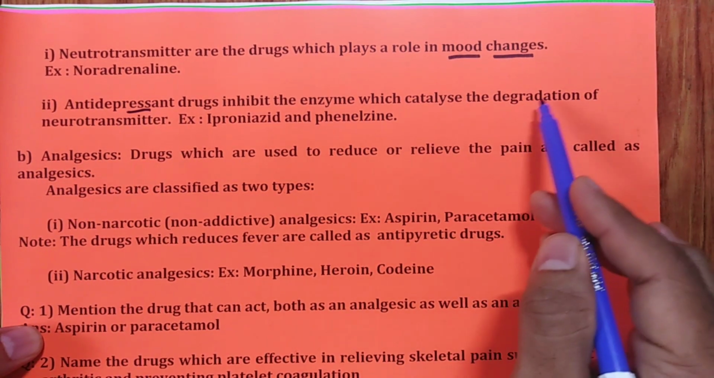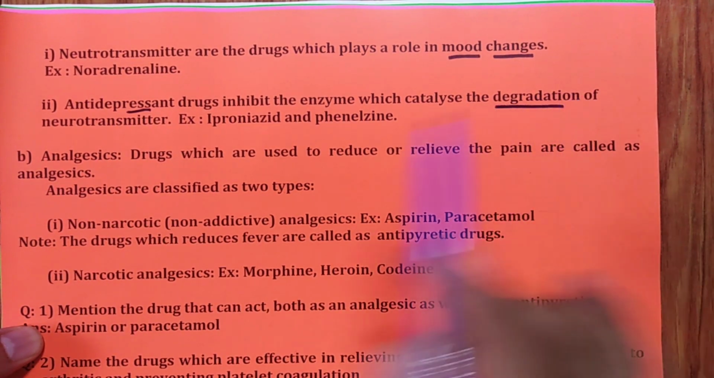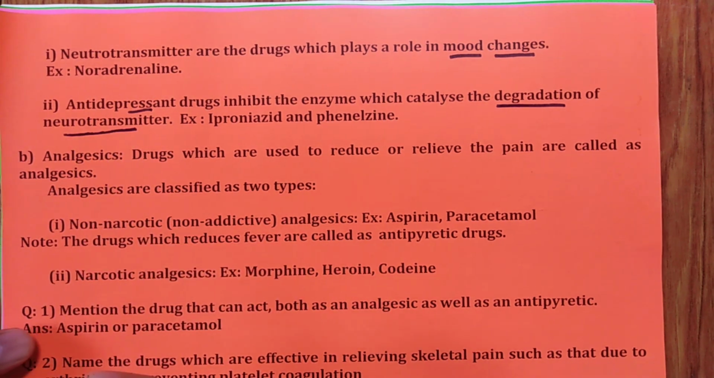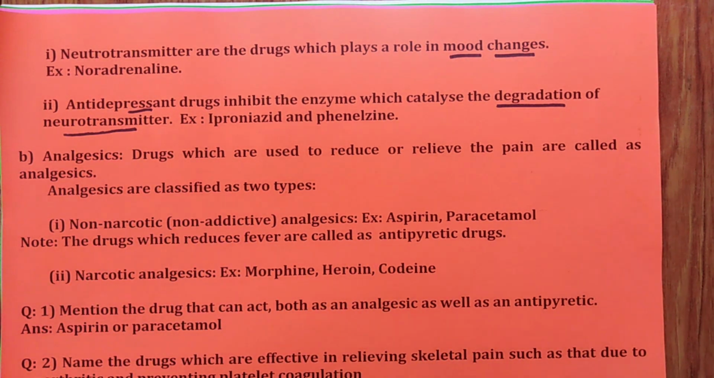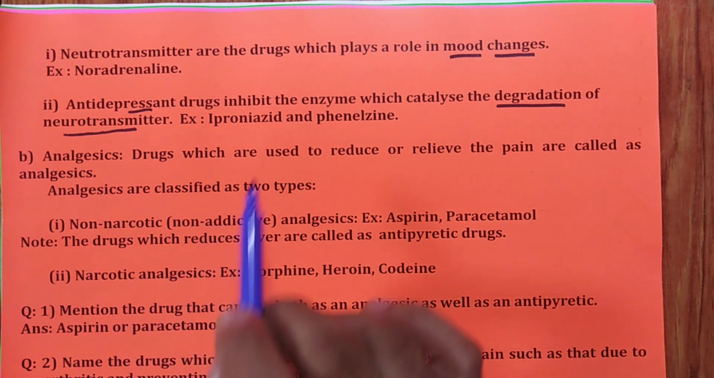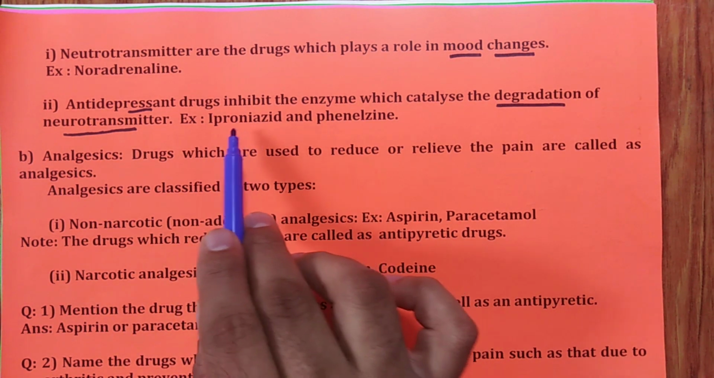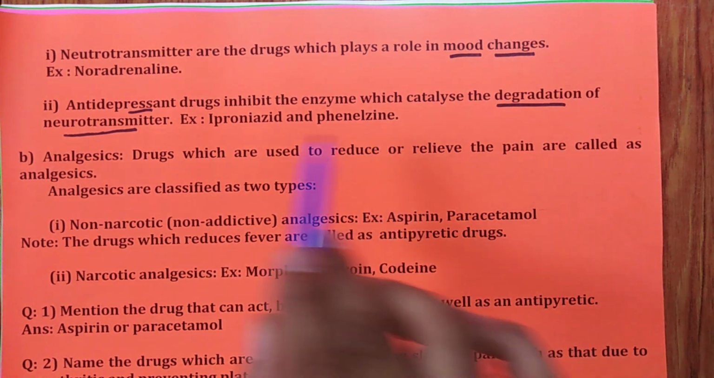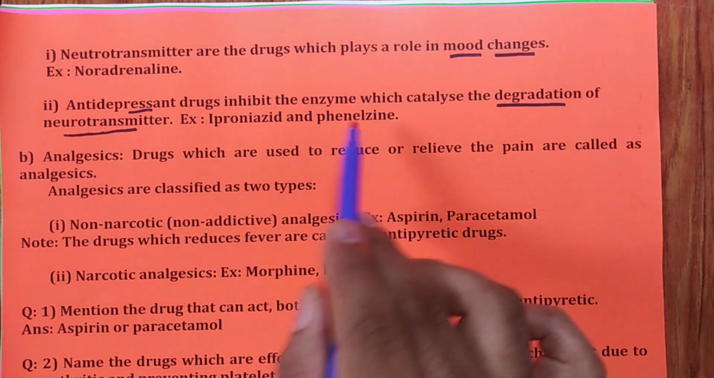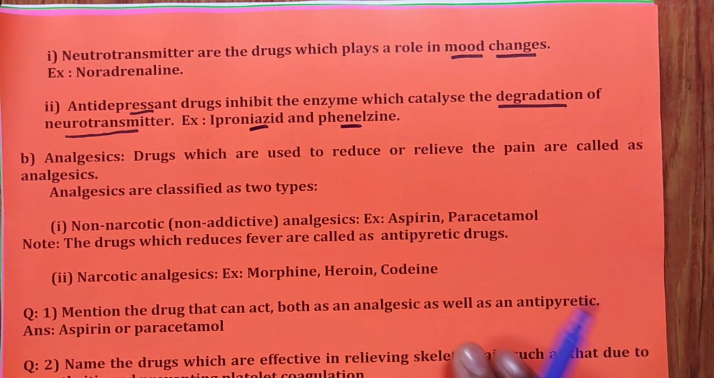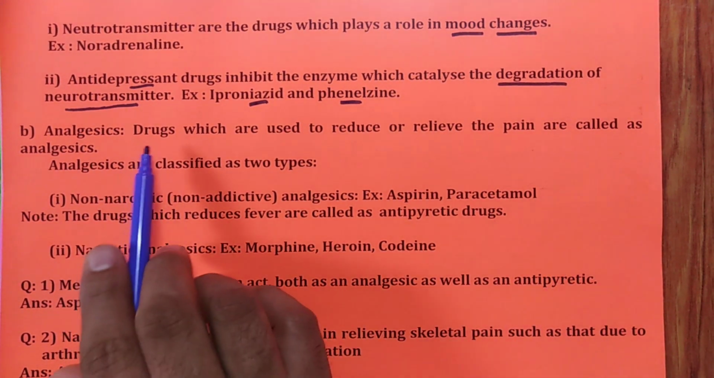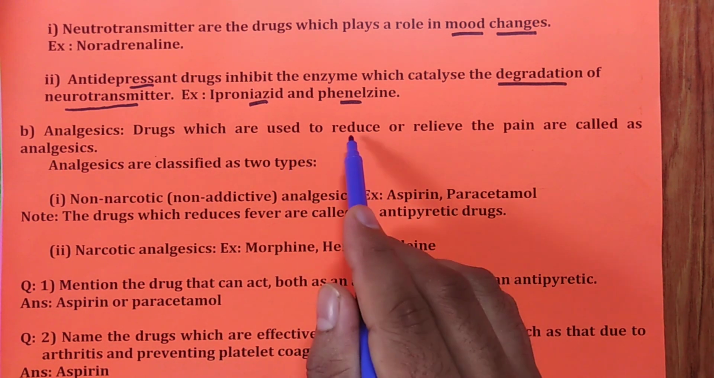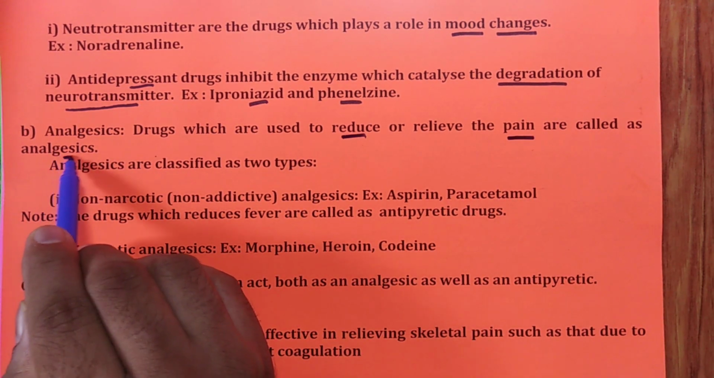As the name indicates, there is degradation of the neurotransmitter. The enzyme which is needed for the degradation is inhibited by these drugs. So iproniazid and phenelzine are examples. Iproniazid and phenelzine are examples for this. Remember that. Then analgesics. Analgesics are the drugs which are used to reduce or relieve pain.